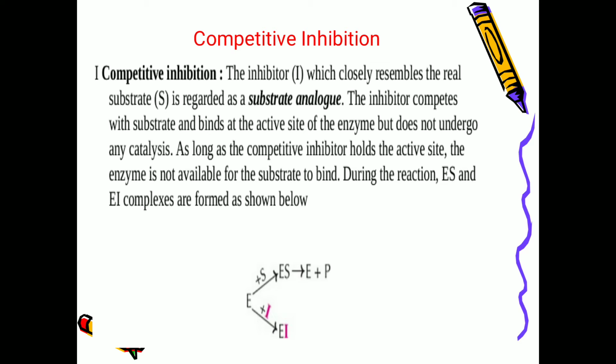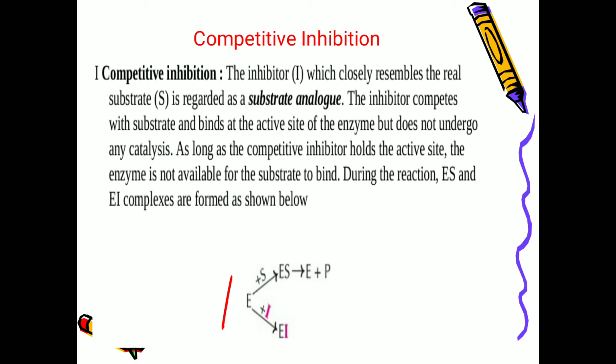The inhibitor competes with the substrate and binds at the active site of the enzyme but does not undergo any change. See what happens: if only substrate binds at the active site, then the reaction occurs and product will get formed. But if the inhibitor is binding at the active site, there is no catalysis at all. As long as the competitive inhibitor holds the active site, the enzyme is not available for the substrate to bind. And during this reaction, the ES, that is enzyme substrate, and EI, enzyme inhibitor complexes are formed as shown.